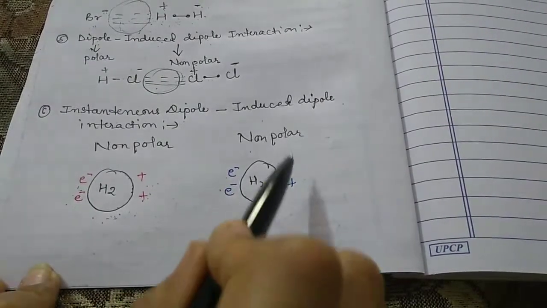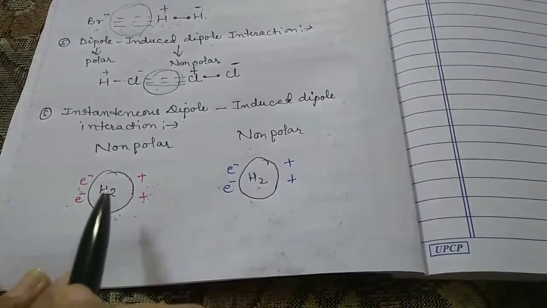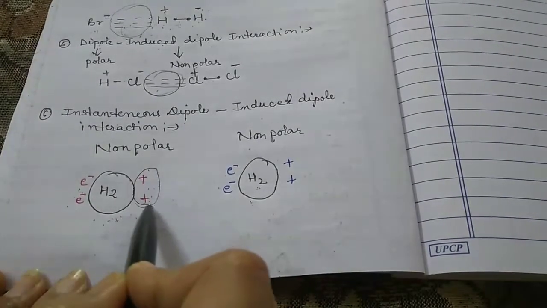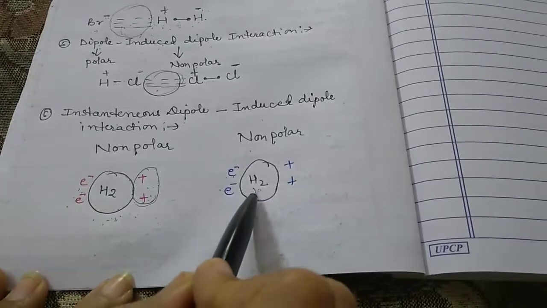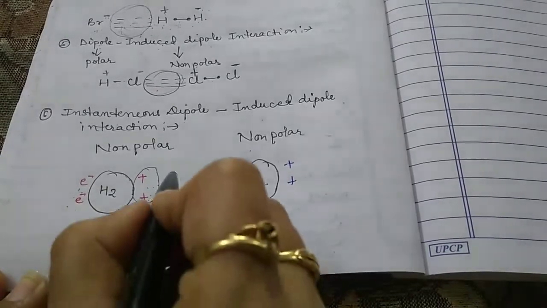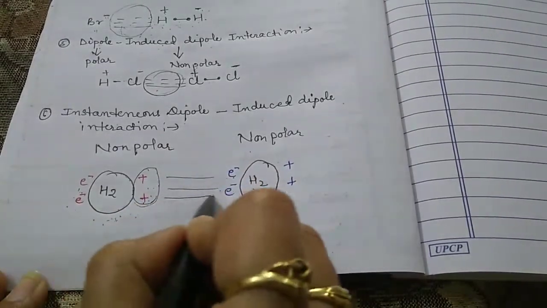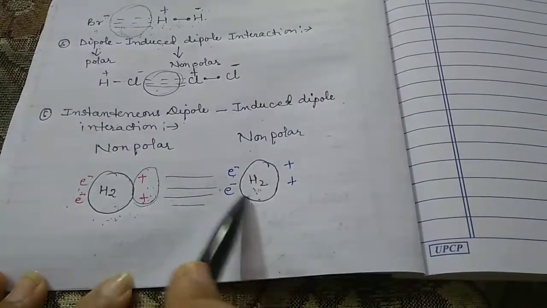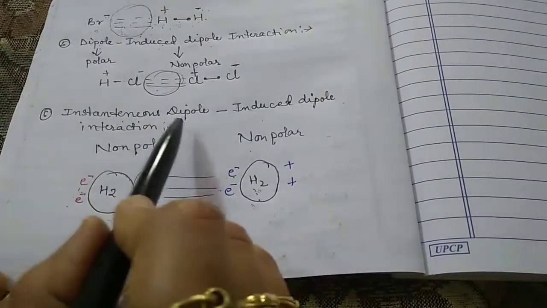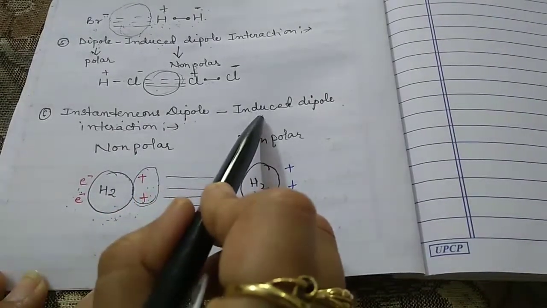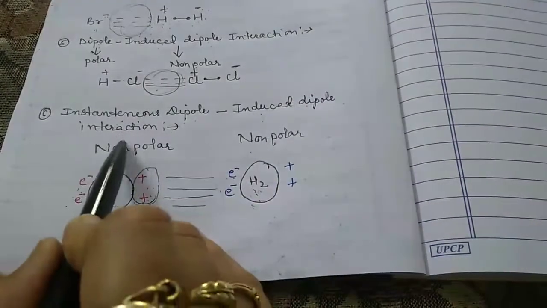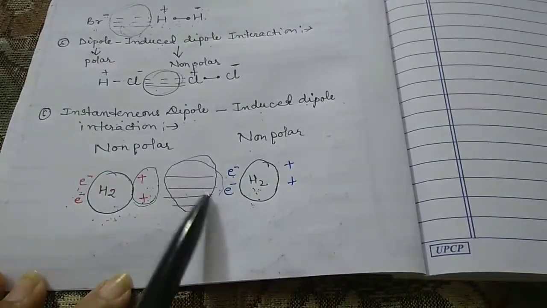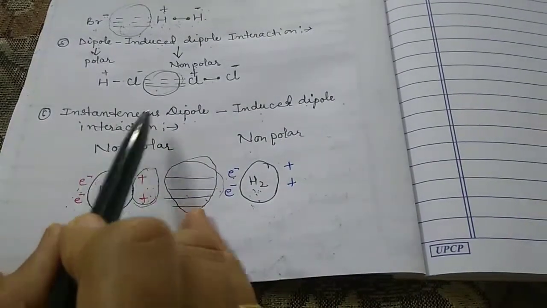So this positive charge attracts the electron of the second hydrogen. So there is an interaction between this one and this one. So it is known as instantaneous dipole induced dipole interaction. This interaction we are talking about is called the instantaneous dipole induced dipole interaction.